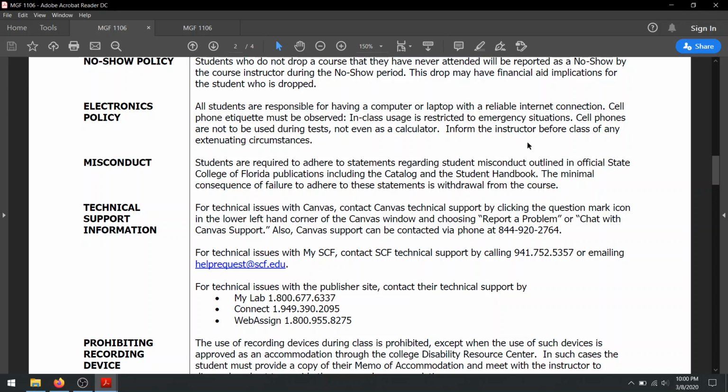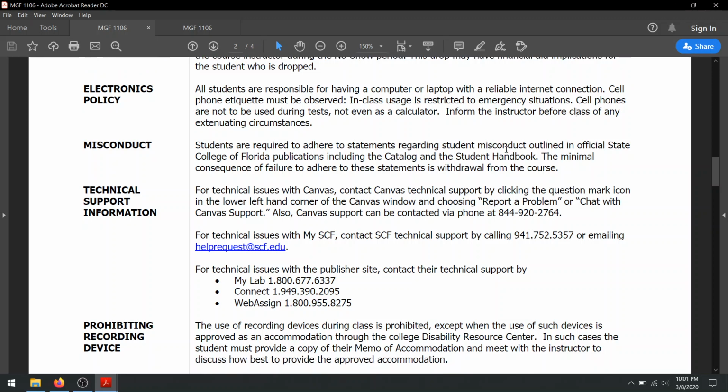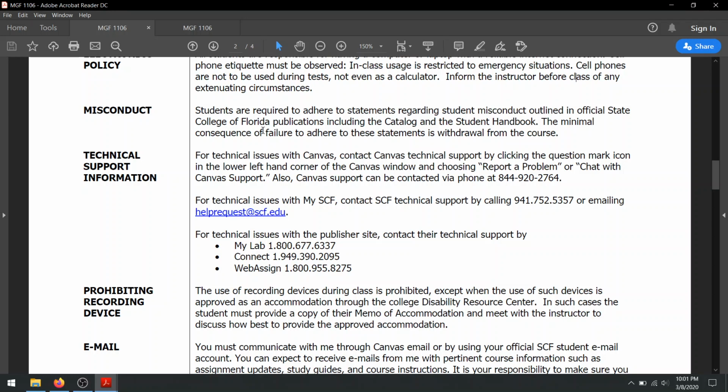Yeah, but that doesn't matter. You had all week to work on it and you didn't. So make sure you get good internet somewhere. You can go to Starbucks, you can come on campus and sit in the library. Make sure you have a reliable internet connection. That is your responsibility. Misconduct I never have a problem with.